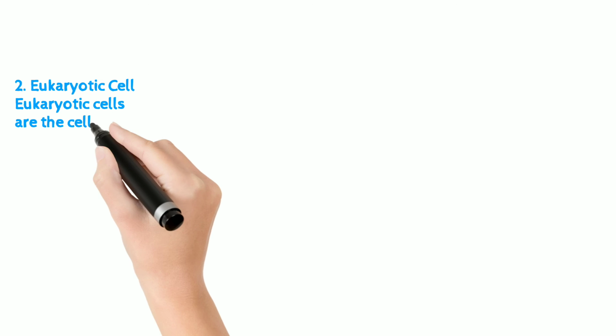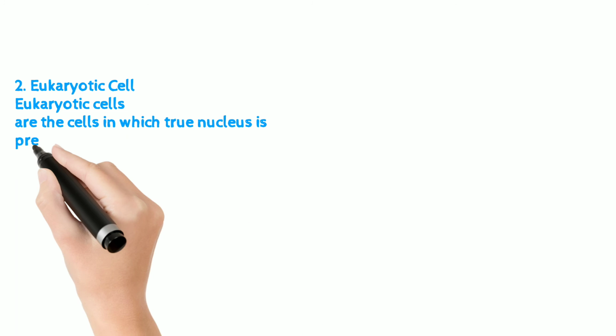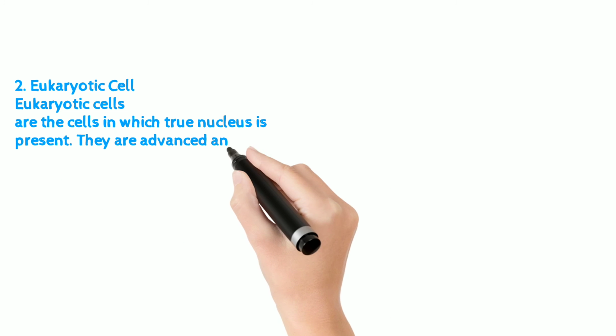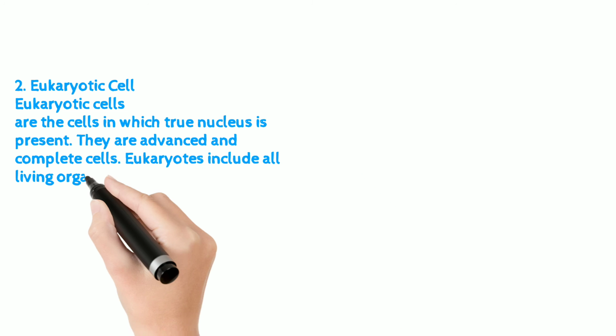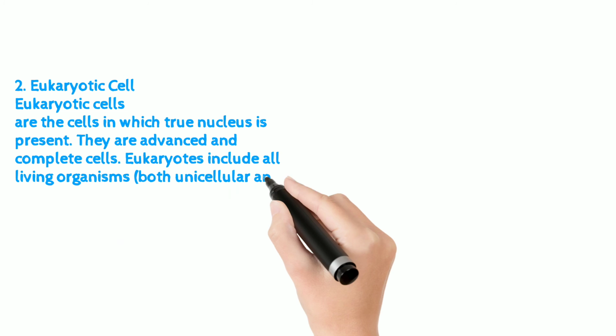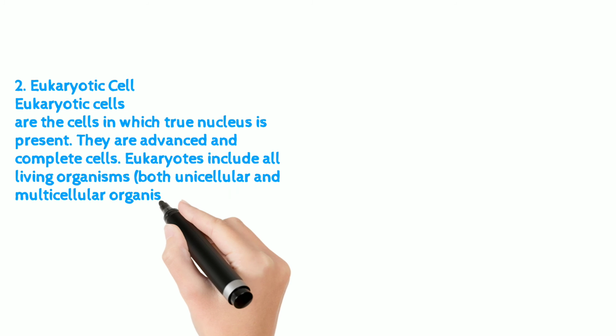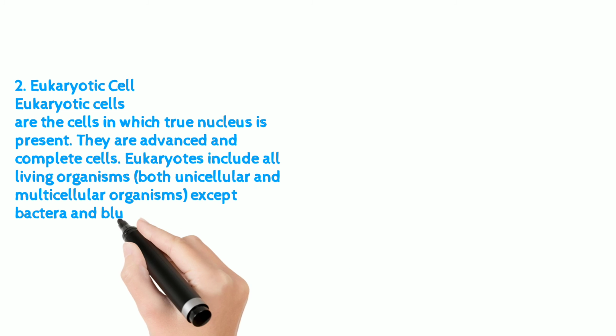2. Eukaryotic cell. Eukaryotic cells are the cells in which true nucleus is present. They are advanced and complete cells. Eukaryotes include all living organisms, both unicellular and multicellular organisms, except bacteria and blue-green algae.